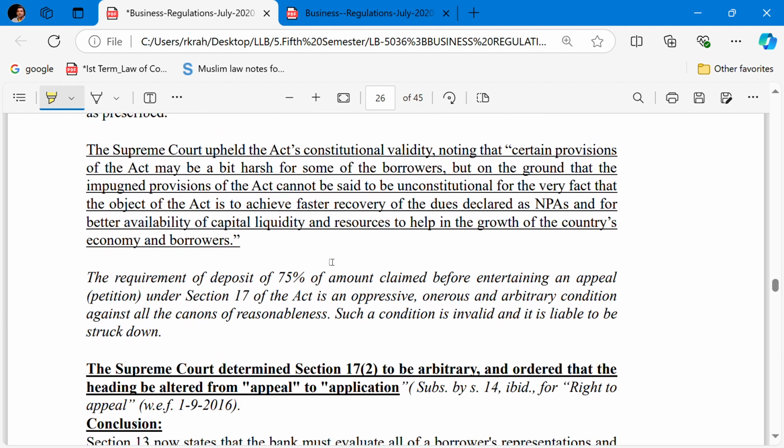The requirement of the deposit of 75% of the amount claimed before entertaining an appeal or petition under Section 17 of the Act is an oppressive, onerous and arbitrary condition against all the canons of reasonableness. Such a condition is invalid and is liable to be struck down.